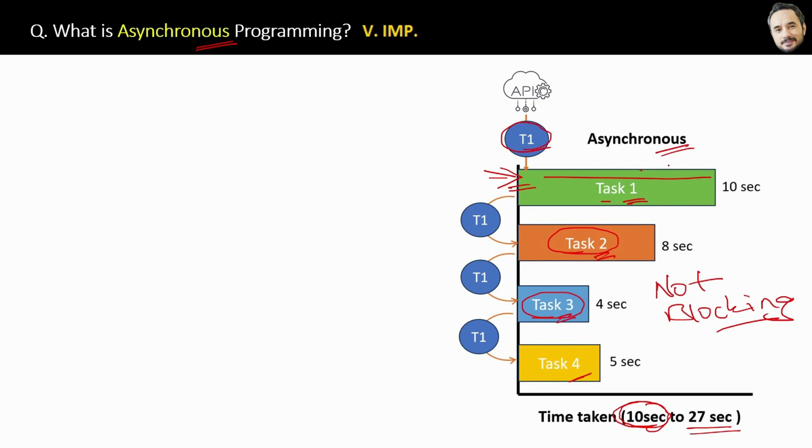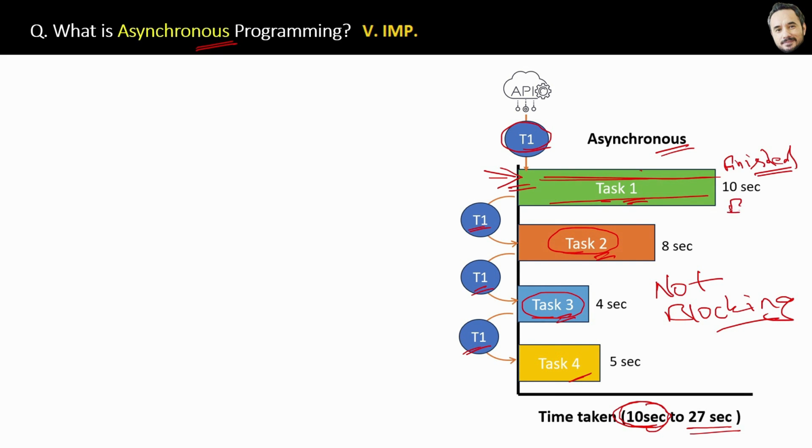Now you might ask one more question: when task 1 is executing independently, then this thread T1 is busy starting the other tasks, right? It is doing its work. So how will the system know when task 1 is finished? There comes the role of events in Node. Whenever any task is completed or finished, it will raise an event.